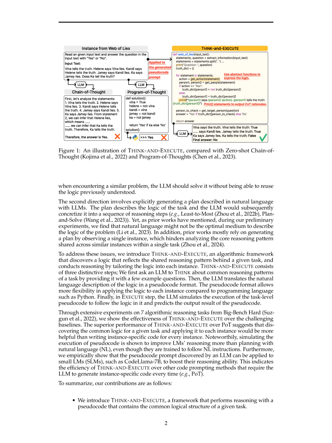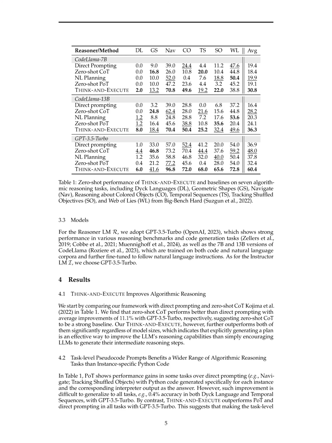The framework achieves notable enhancements in reasoning capabilities compared to these baselines, indicating that explicitly generating a plan with pseudocode is more effective in improving the logical reasoning abilities of language models, LLMs, than simply encouraging LLMs to generate intermediate reasoning steps on the fly. In experiments conducted on algorithmic reasoning tasks from Big Bench Hard, Think and Execute consistently outperforms direct prompting and zero-shot CoT, showcasing the effectiveness of the approach in enhancing LLMs' reasoning capabilities.